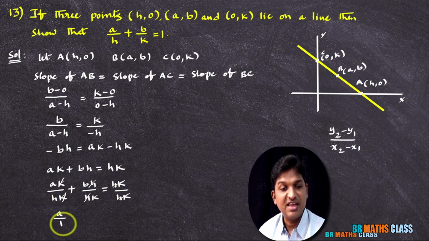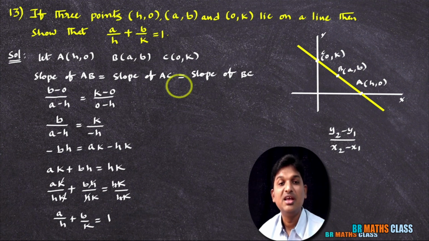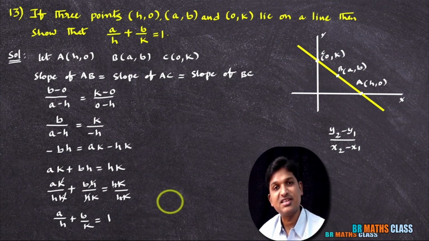Remaining one is A by H plus B by K equal to HK by HK, which is 1. You see here what they are asking, we got the same thing or not? That's it. It's very easy.